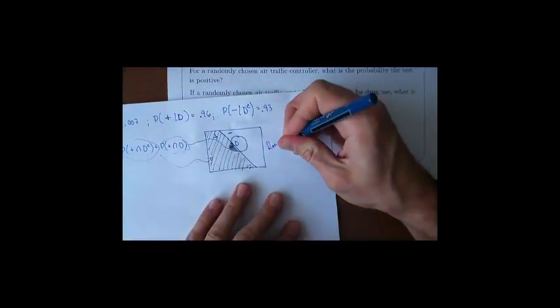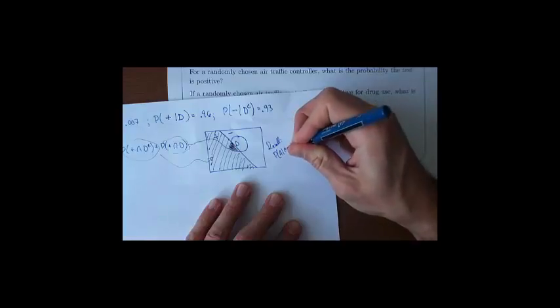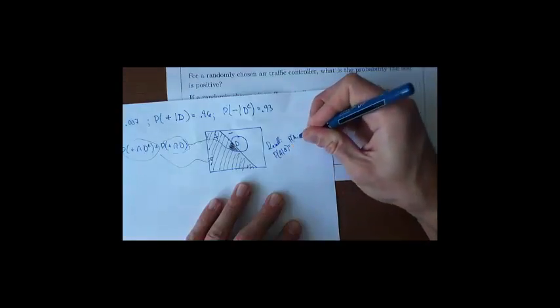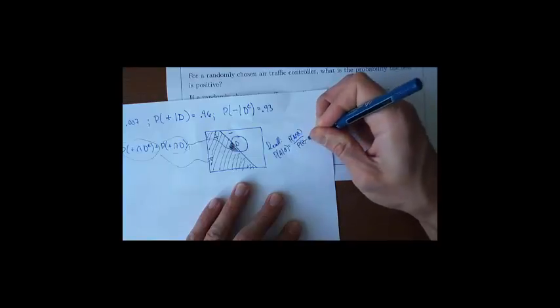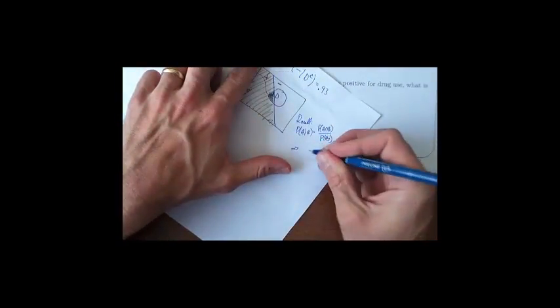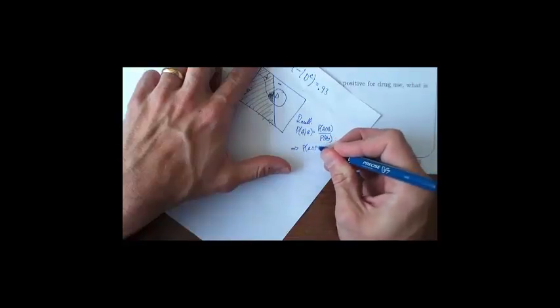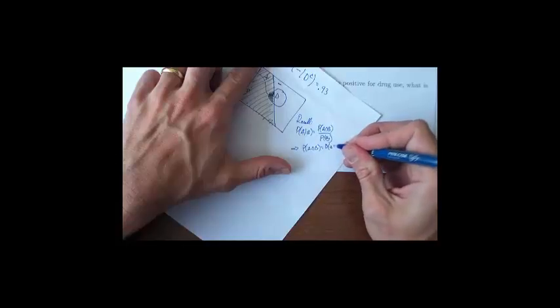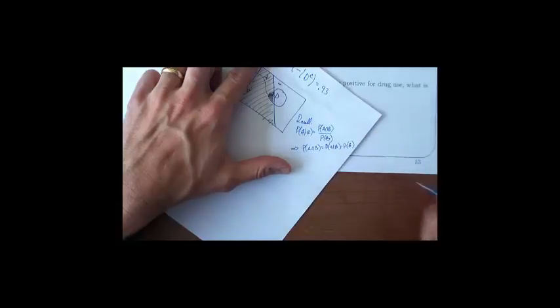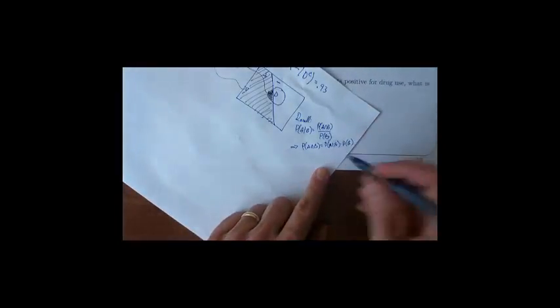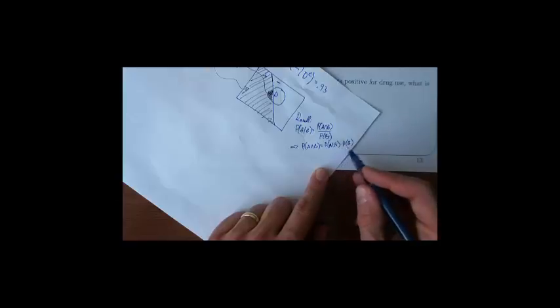Now, here's the trick that I'm going to use. I'm going to remember that conditional probability says that the chance of A given B is the chance of A and B divided by the chance of B. So I can rearrange that to write that the chance of A and B can be written as the chance of A given B times the chance of B. So if you multiply a conditional probability by the chance of the information part, you get the chance of the intersection of the two events. I'm going to use that twice over here.